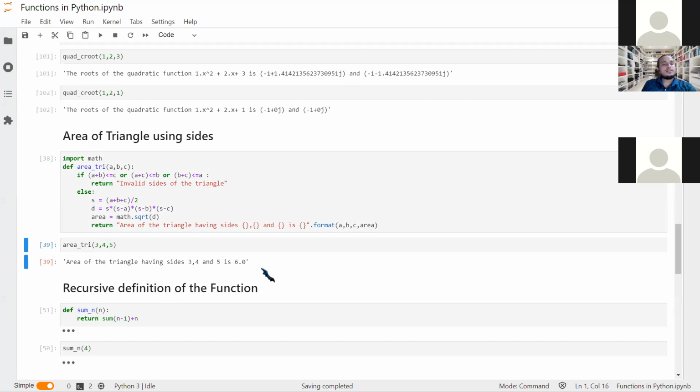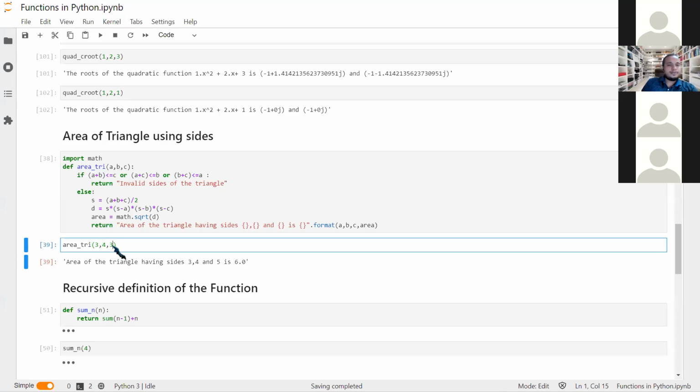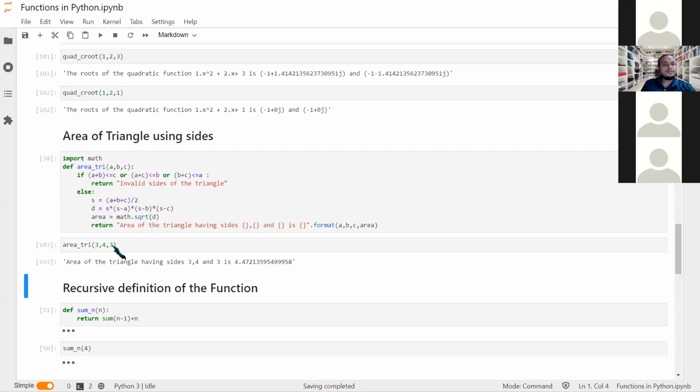We get this. That is, I have taken the area of the triangle of 3, 4, 5. What if it is not correct? Say 3, 4, 3. Okay, 3, 4, 3 can also be something, right?